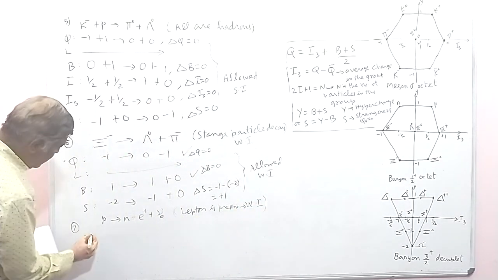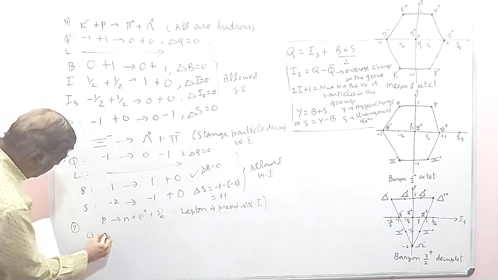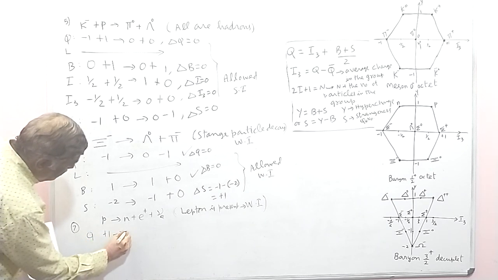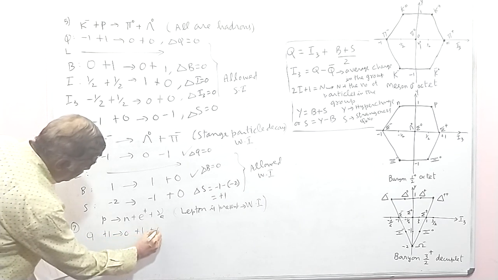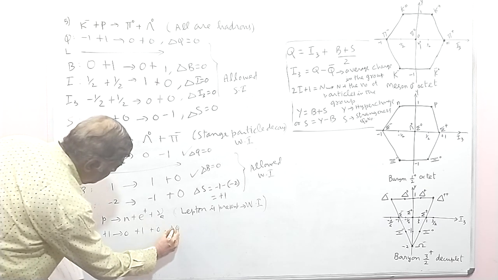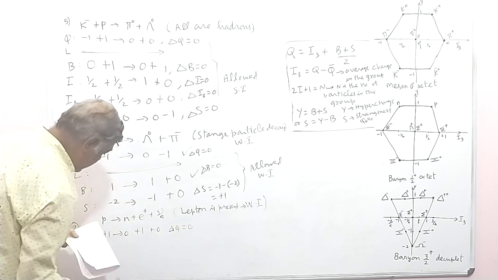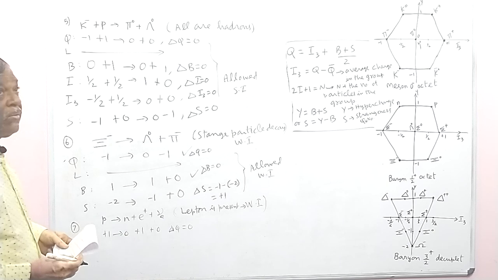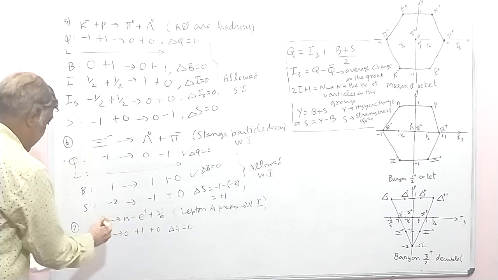Now let us check the quantum numbers. Q here is +1, 0, +1, 0. So delta Q is 0, and conservation of charge is satisfied.